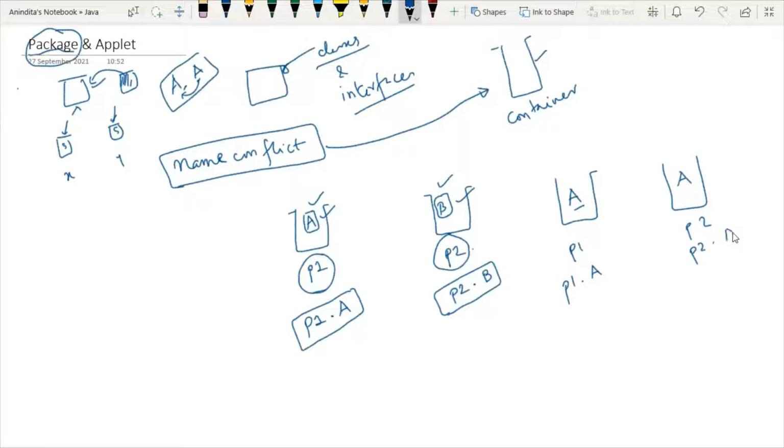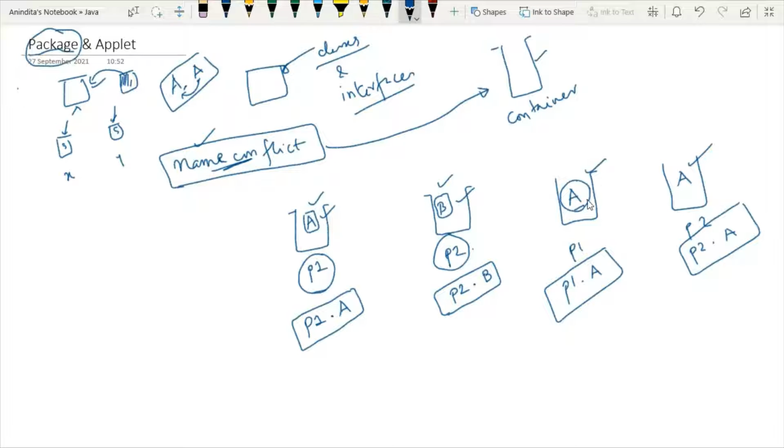So here, what is the location of p1 dot a? Basically this class in Java is known as p1 dot a, and this class is known as p2 dot a.